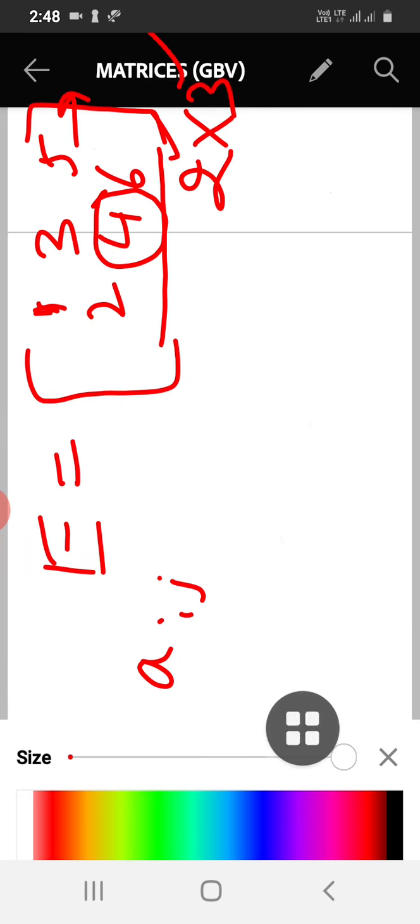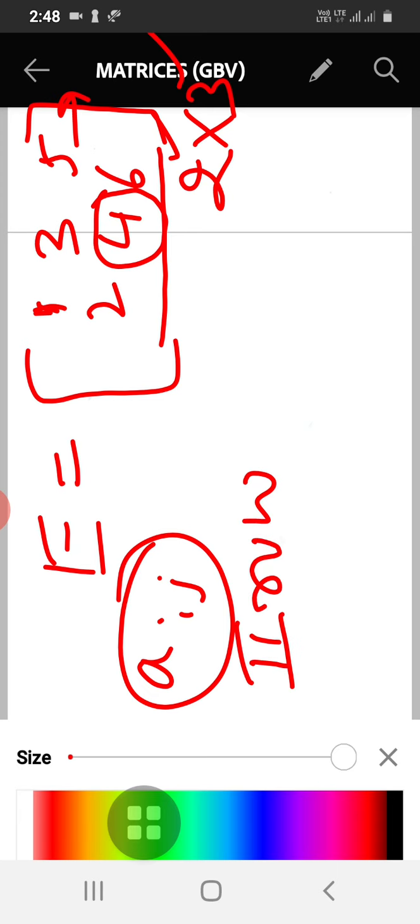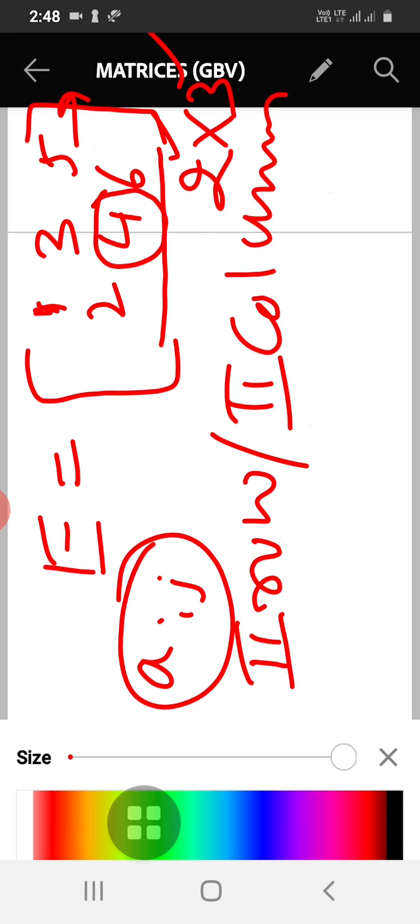This aij is the element here, I am talking about the element. It is in the second row, second column. Therefore I can write that as A22.